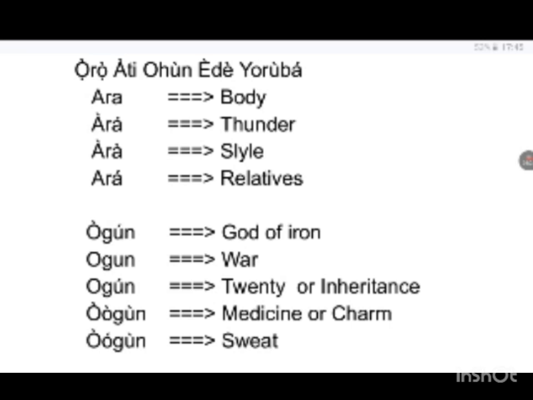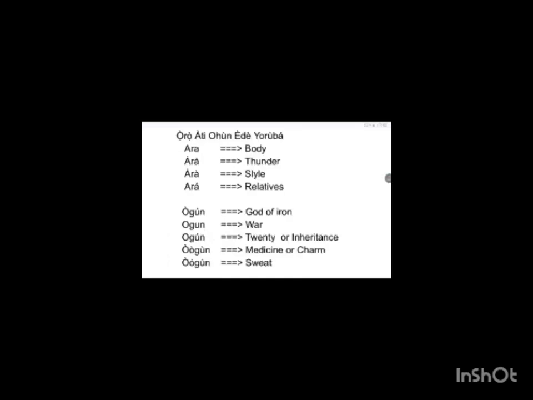Okay? So it depends on how you structure your sentence. The structure of your sentence will help your listener to know whether you mean number 20 or you mean inheritance. Another word is ogun, domido. Ogun means sweat. Okay? It has a long vowel O, ogun.